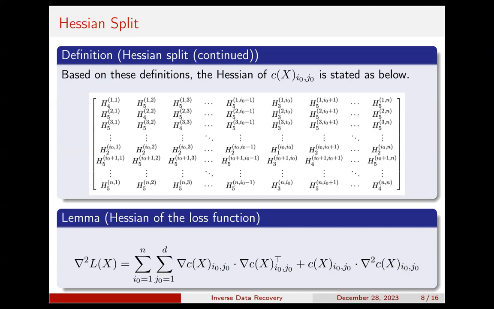The reason why we do this is that the formula of each case only differs by the indexes. Therefore, we can do the analysis case by case and get a general result. So this classification gives us a clear view of the Hessian matrix. And the formula at the bottom of this page shows how to derive the Hessian of the loss function based on the one-unit loss. While I didn't put the explicit formula on my slide since it's too complicated, if you are interested in it, you may check our paper.